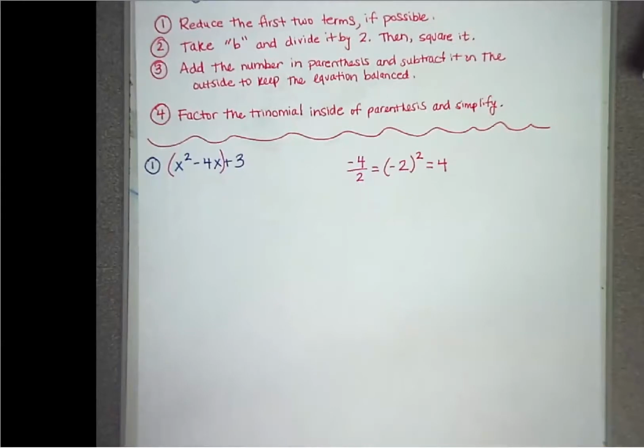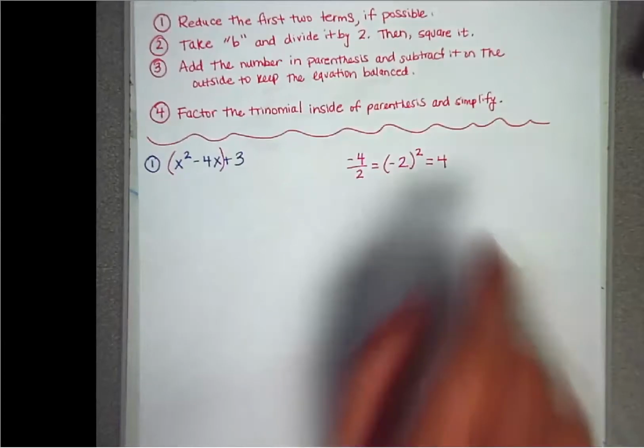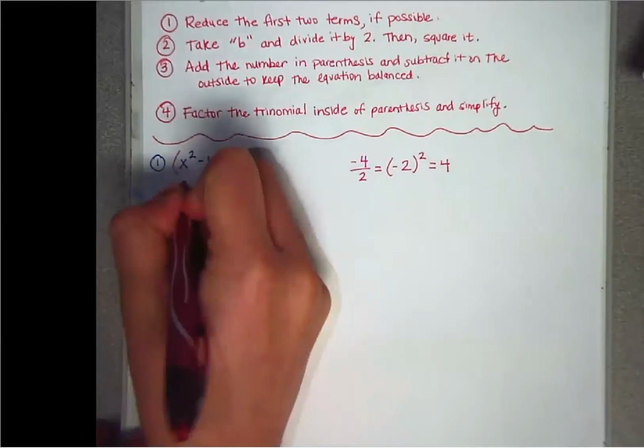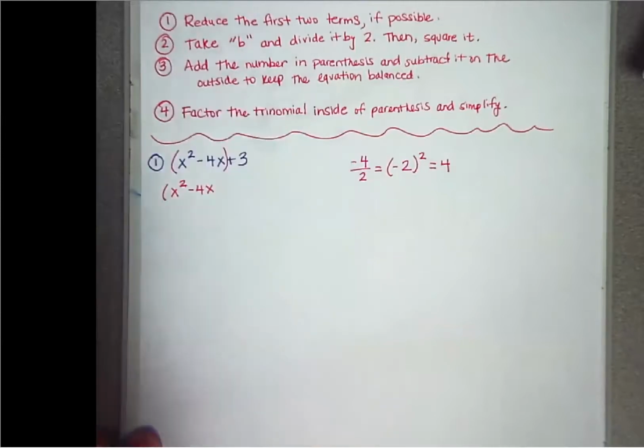Step number 3 is you're going to add this number that we just got, the 4. You're going to add it on the inside of the parentheses. So this is what that's going to look like. So I still have x squared minus 4x, but I'm going to add the 4 in here.